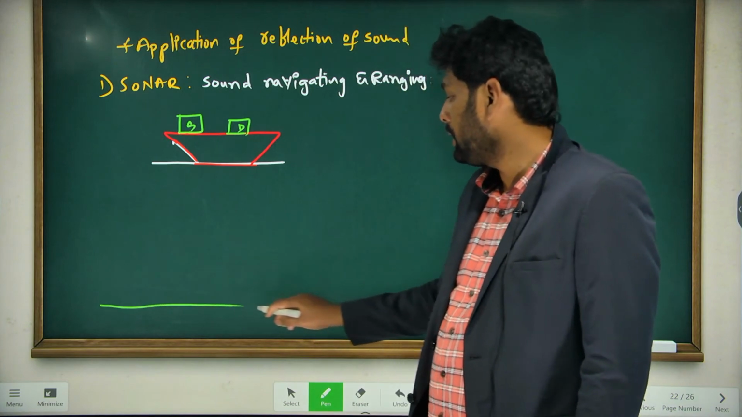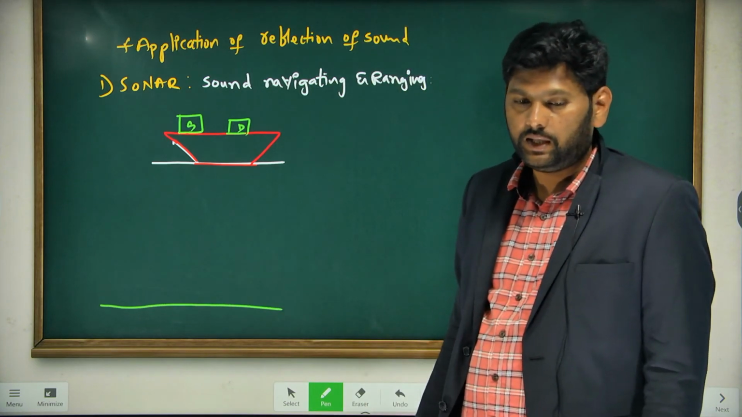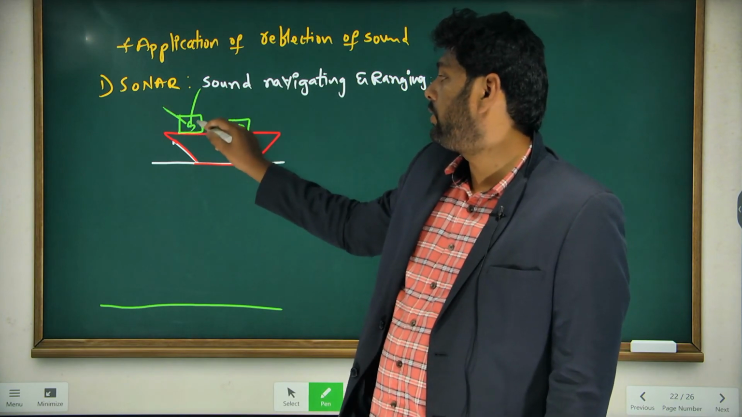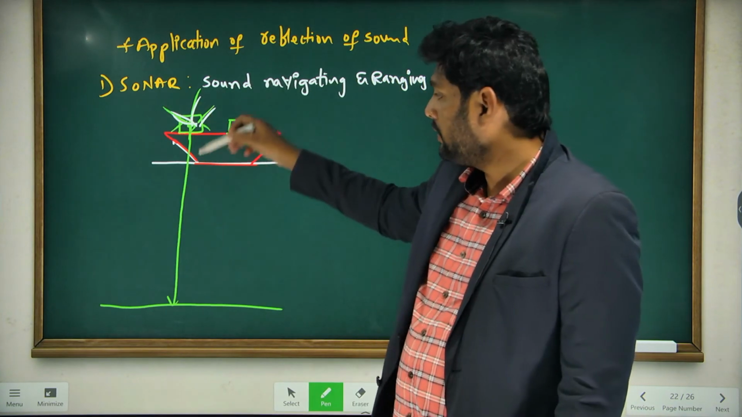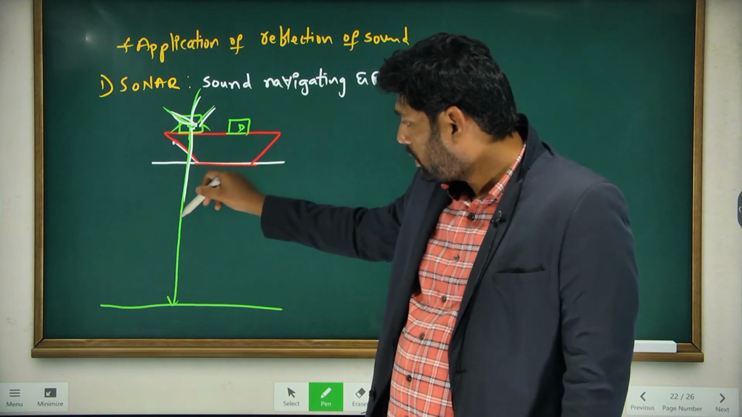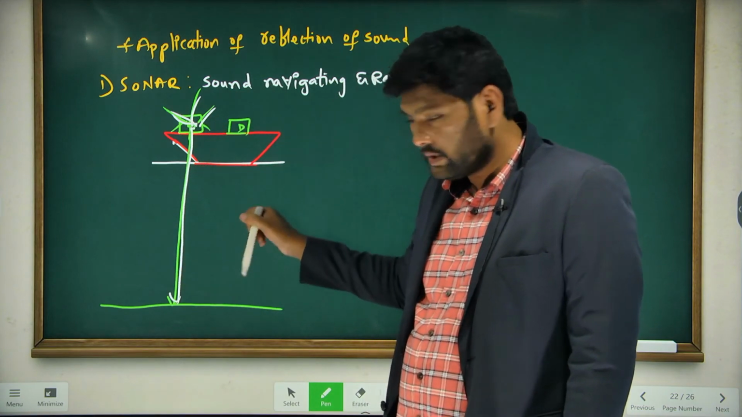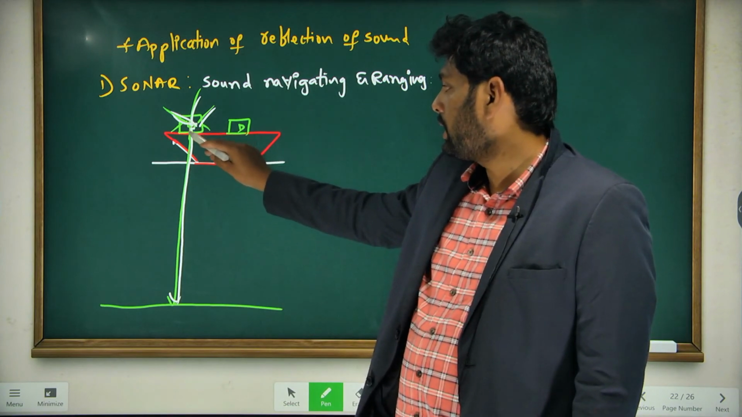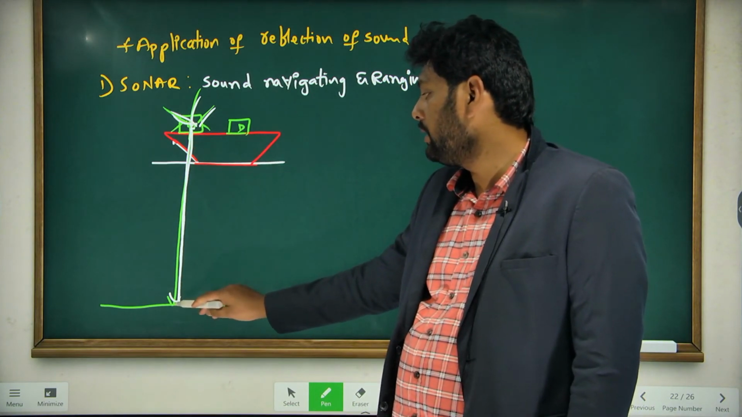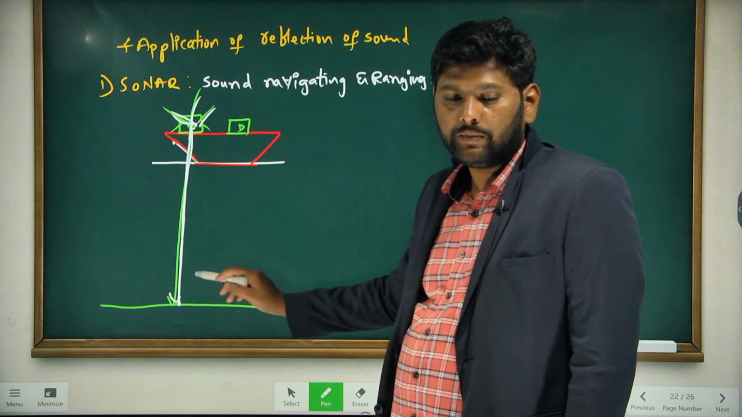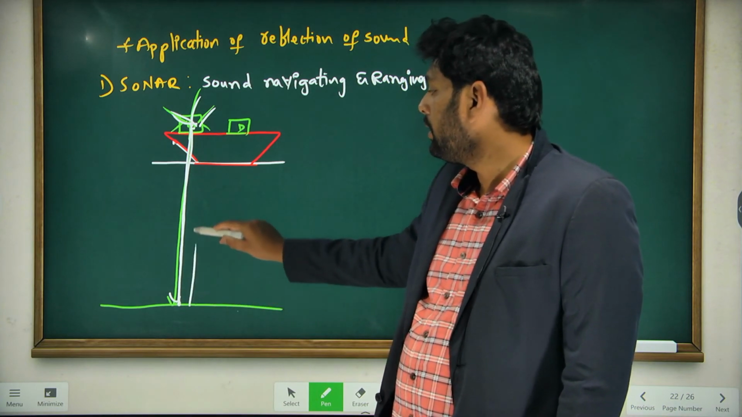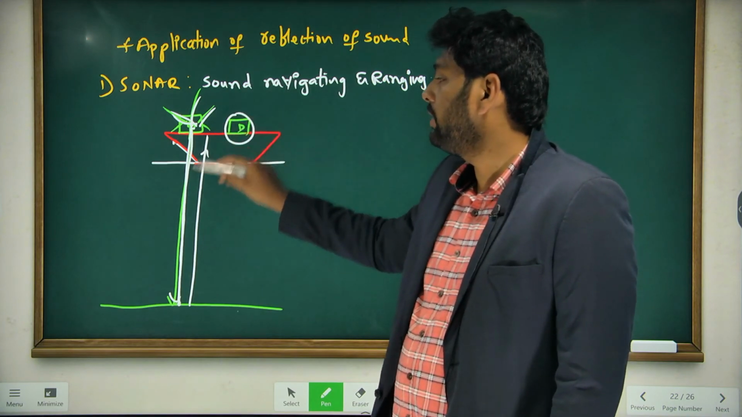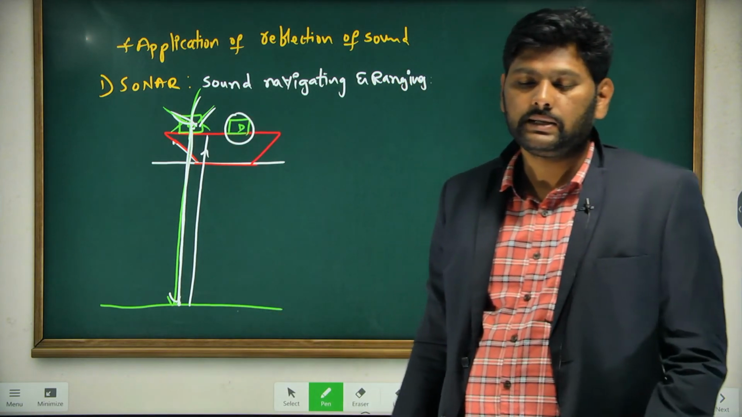Let me take this as the depth of the sea. When the source releases the sound waves in all directions, the ultrasonic sound will move in the direction of the sea, travel to the bottom of the sea, and reflect in the backward direction. When it reflects backward, the detector will identify the reflected sounds.